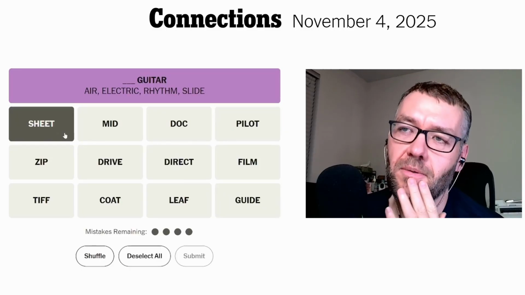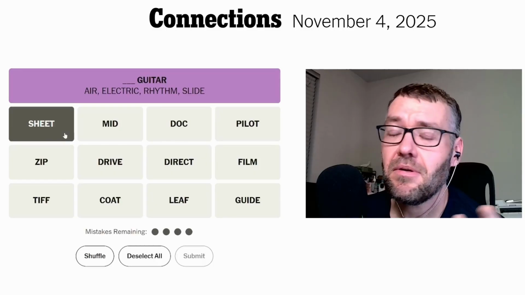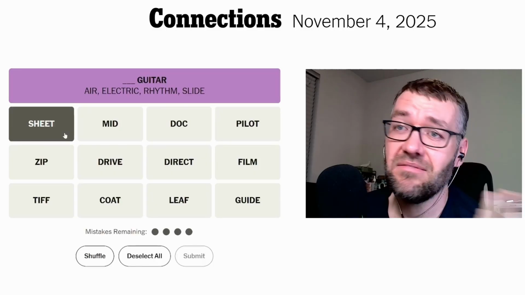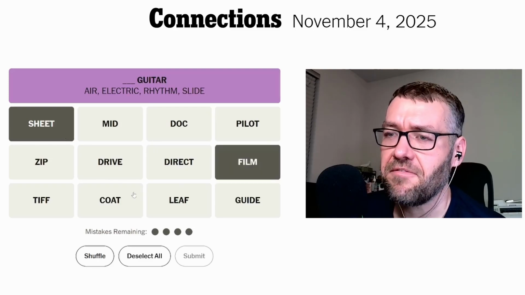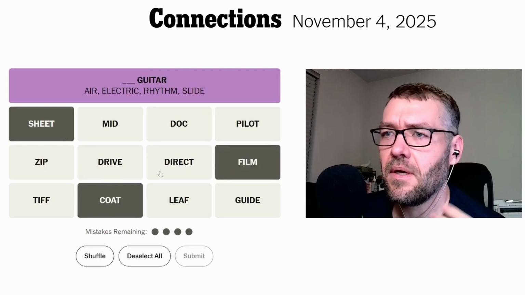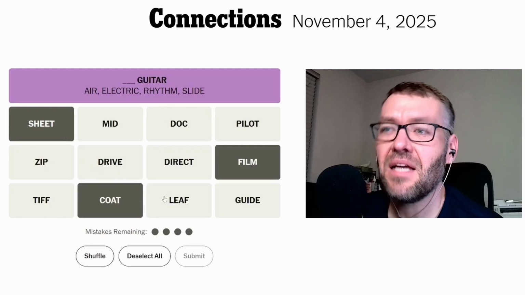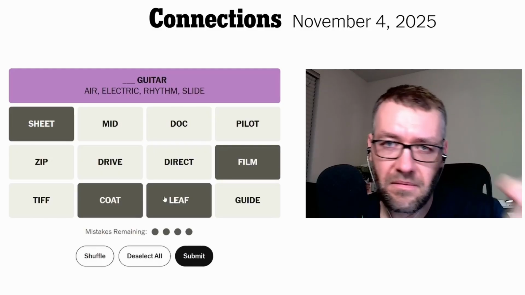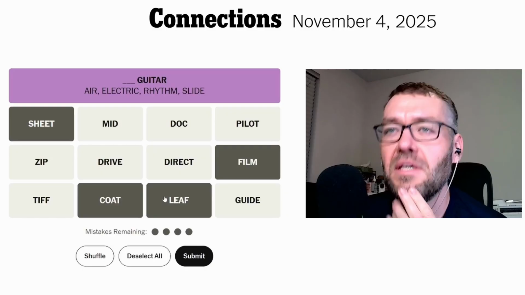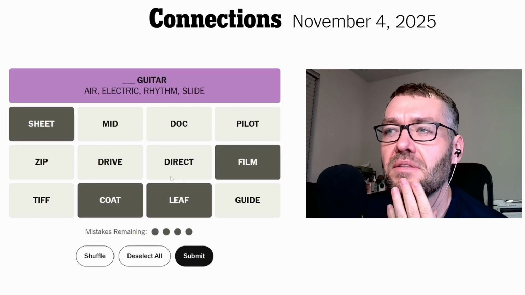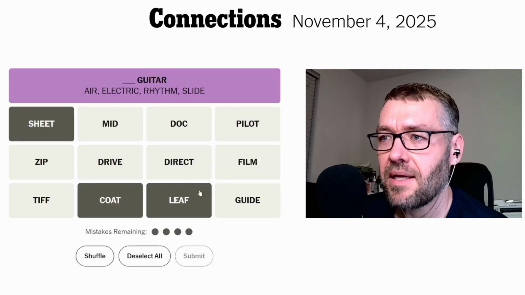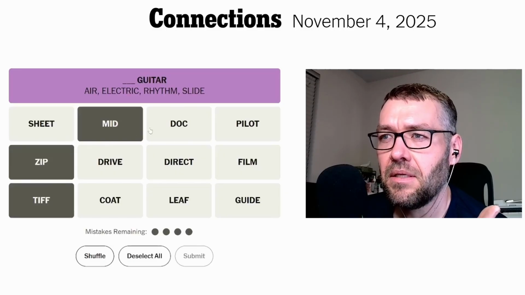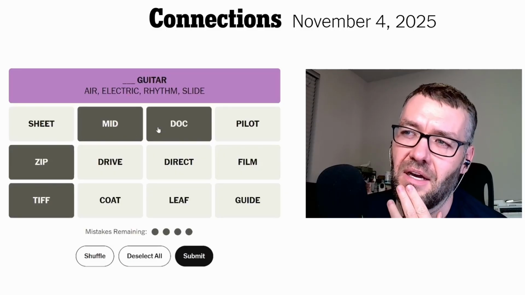What would sheet go with? You could have like a sheet of paper and obviously a sheet that goes on your bed. A sheet of ice. Oh, maybe that's what it is. It's like a film, a coat. A leaf. Oh, like the leaf on the outside of a book. It's like that thin layer, like the gold leaf on the outside of it. Okay. So if that's a category, then the last one would have to be tiff, zip, mid, and doc?